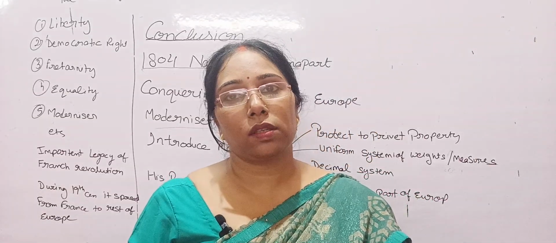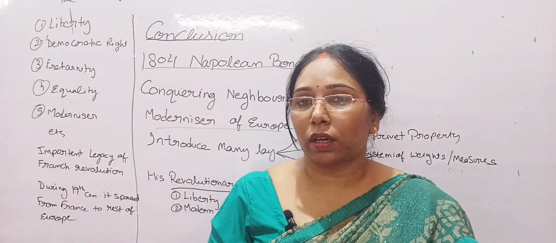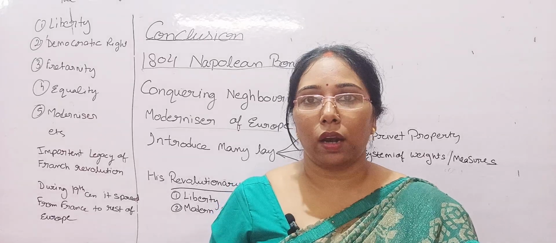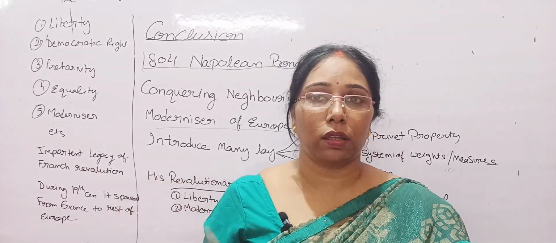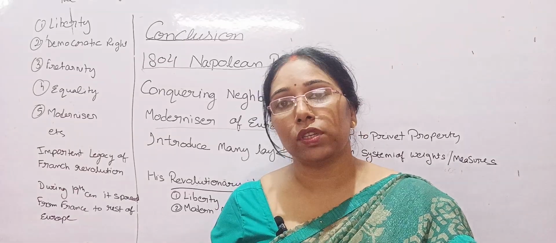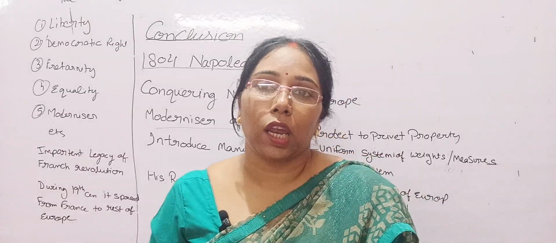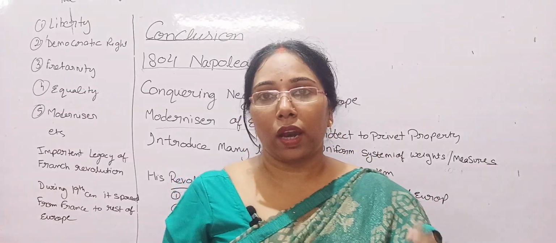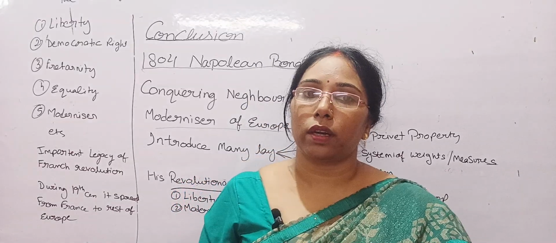So that army said to them, you are the conquered country and we will rule over you. In other words, it means you are our slave. That's why later people started to hate Napoleon.